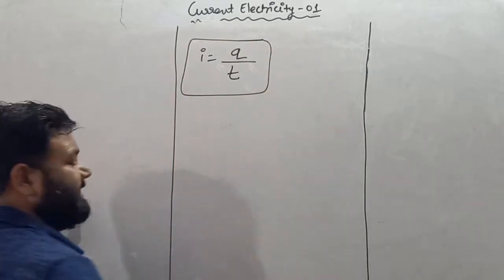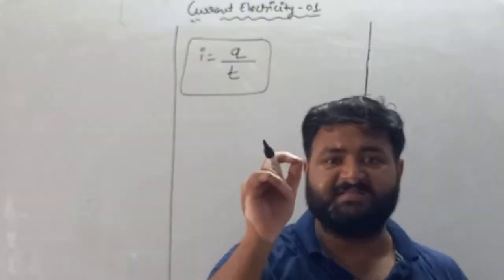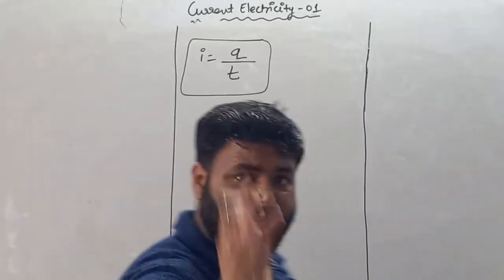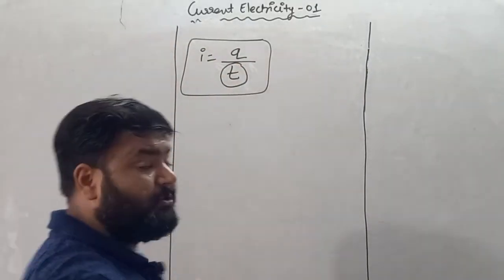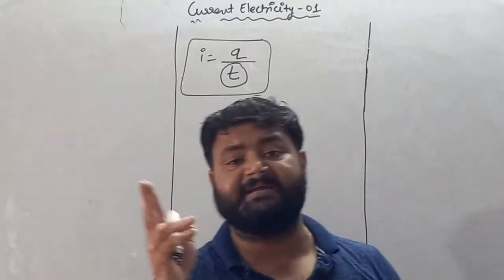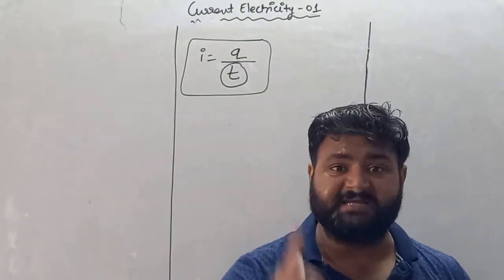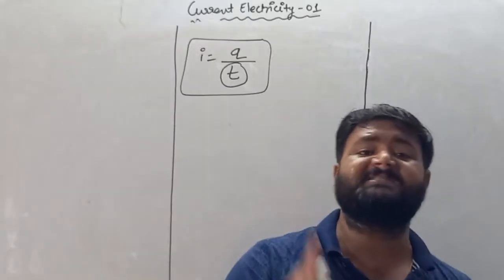So as we'll see, the current is defined with respect to time. And my dear student, anything which is defined with respect to time, we have to categorize into two types. Why? Because in physics, time is basically of two types.